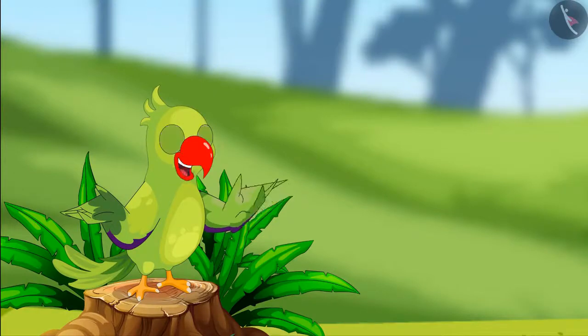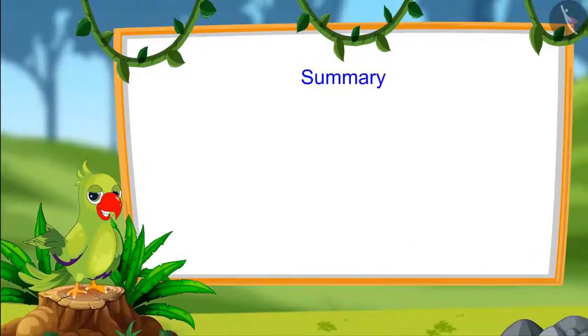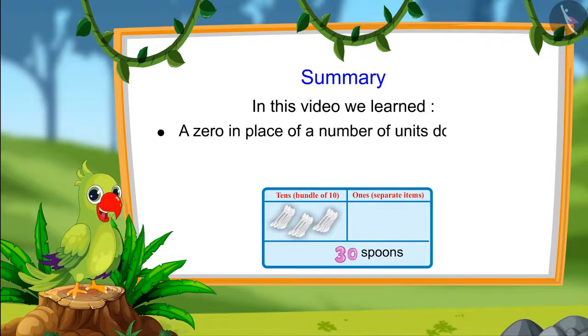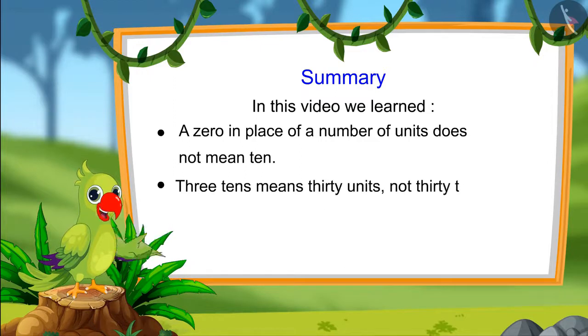So children, that's all for today. In this video, we learned that 0 does not mean 10 at the end of a number, and 3 tens means 30 units, not 30 tens. I hope you would have understood this topic.